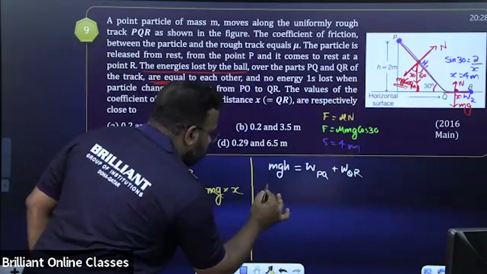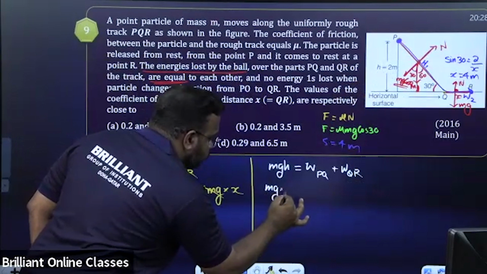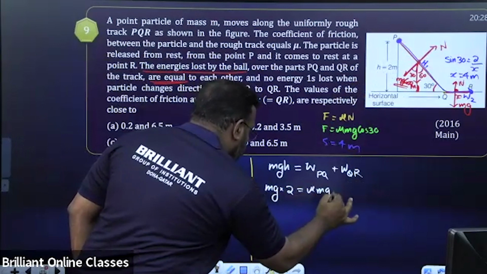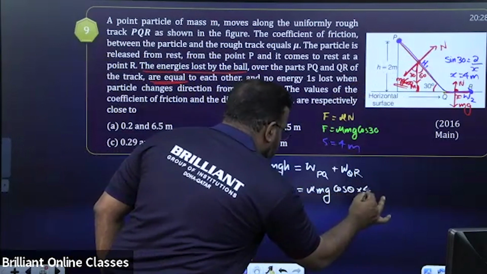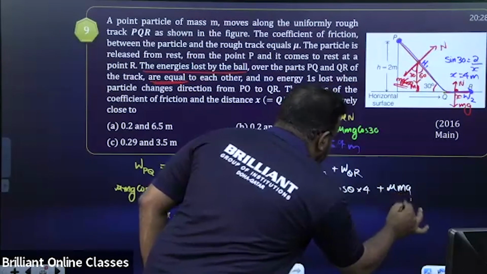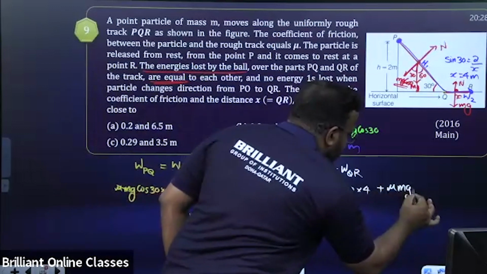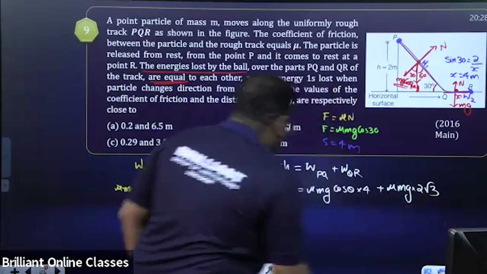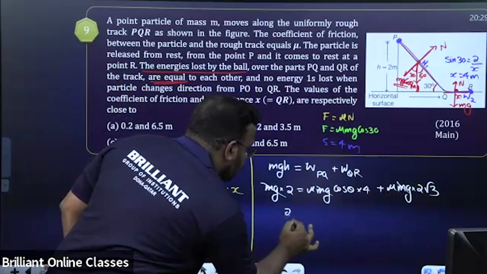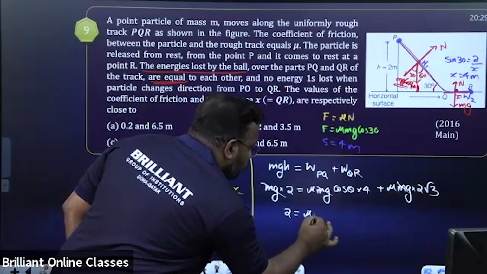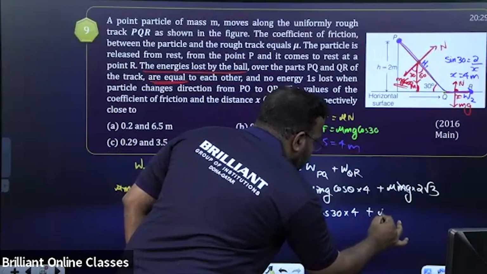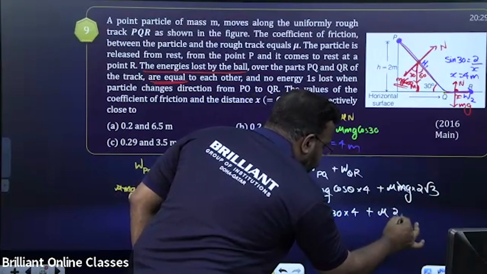What is H value? H is 2 meter. So I'm writing here mg into 2 is equal to mu mg cos theta into 4, we already calculated it, plus mu mg into x, but x we got as 3.5 or 2 root 3. 2 root 3 I'm writing here. Mg will be cancelled in all the terms. So we get 2 is equal to mu cos 30 into 4 plus mu into 2 root 3.